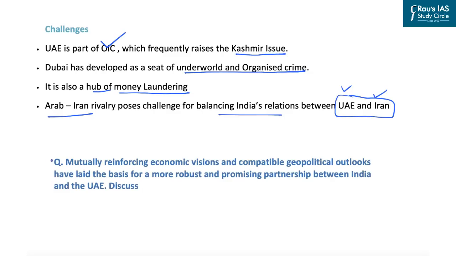Now, based on this discussion and the points that we have discussed, you can attempt this practice question, which reads: mutually reinforcing economic visions and compatible geopolitical outlooks have laid the basis for a more robust and promising partnership between India and UAE. Discuss. So you can attempt this question and write an answer using the points that we have discussed. With this, let's take up the next news article now.